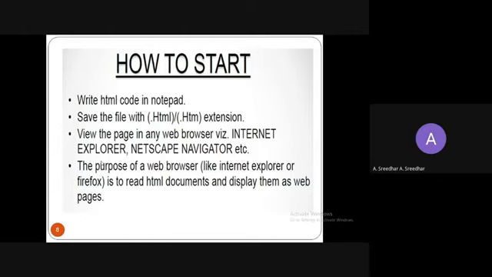And view the page in any web browser like Internet Explorer or Netscape Navigator or anything. Once you save that file with the extension .html, try to open that file with the browser. Just right click on that file and open with any browser, right? That is going to display the content you developed in that HTML document. The purpose of a web browser is to read the HTML document and display it as a web page. It is going to display the content you developed in that particular HTML document.